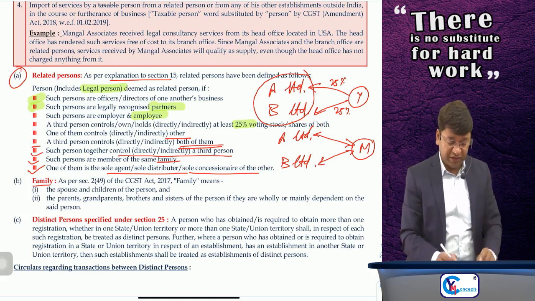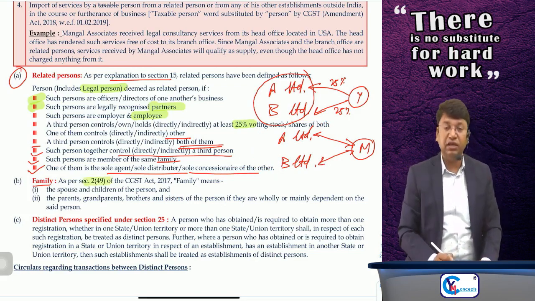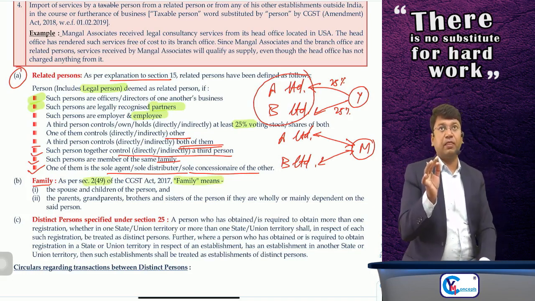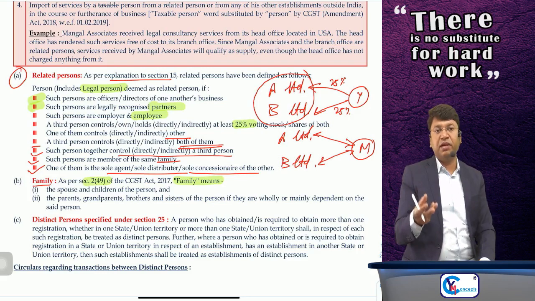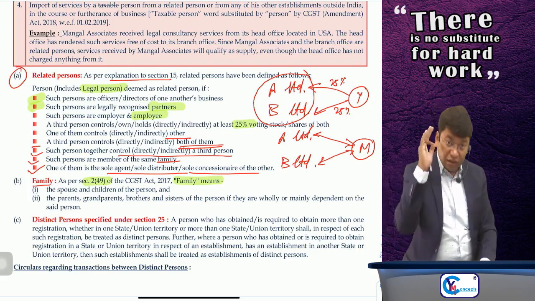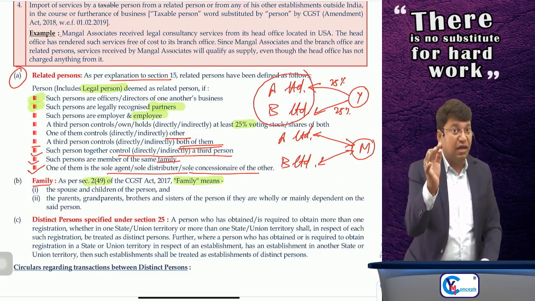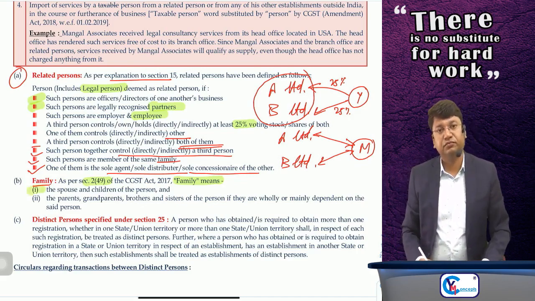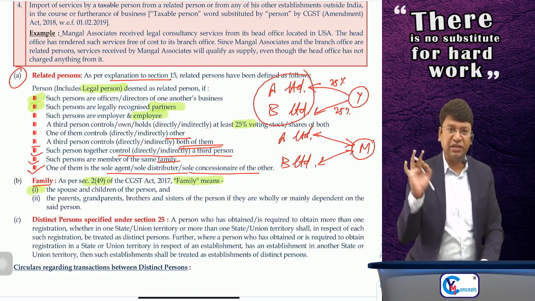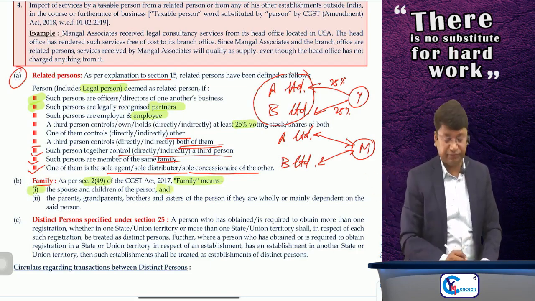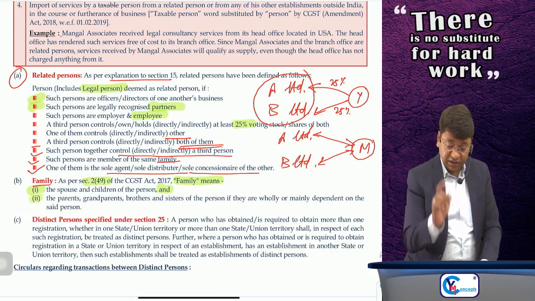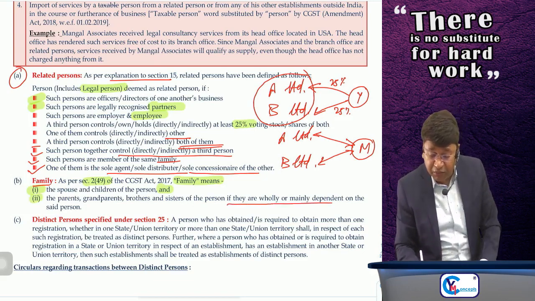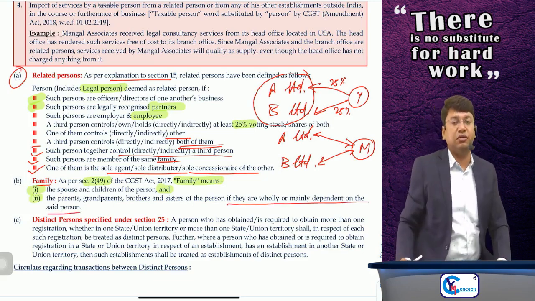Clear? The term family is defined in section 2, clause 49, which is given here. Sir, read it very carefully, because one question was framed in the exams and many of the students made a mistake here. Family means the spouse and children of the person. Spouse is always related and children of the person are always related, and the parents, grandparents, brothers, sisters of the person, if they are wholly or mainly dependent on the said person.